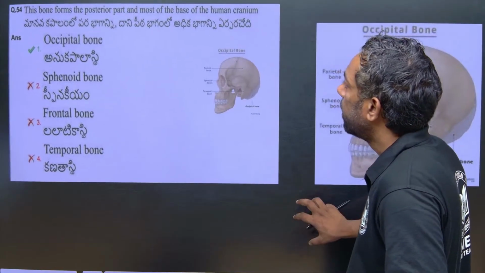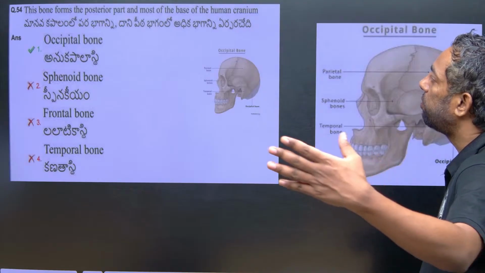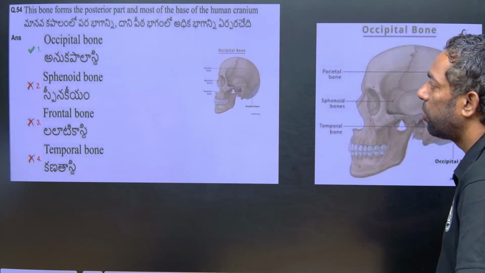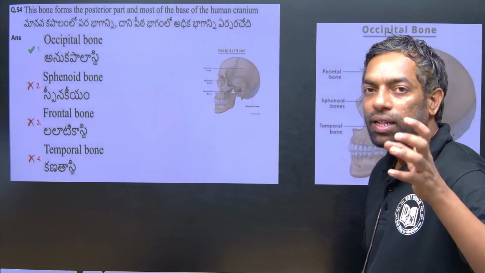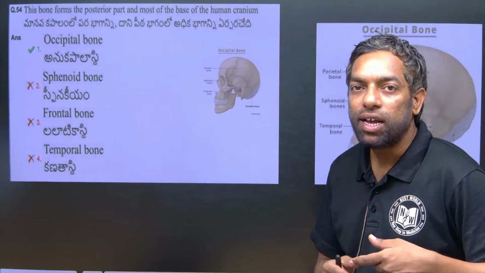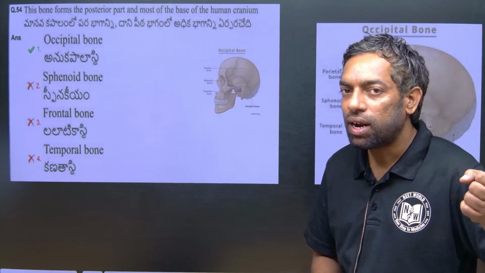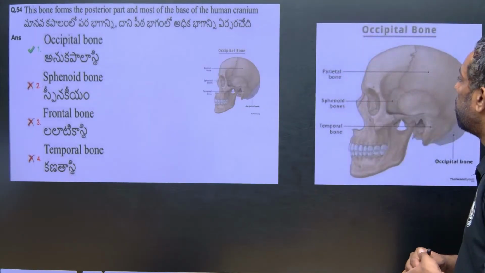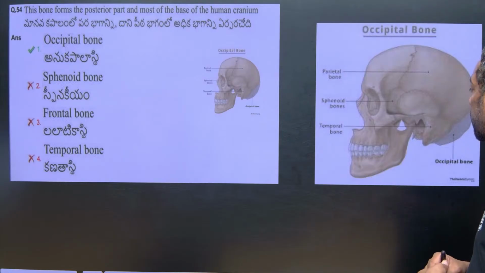The occipital bone forms the posterior part of the base of the human cranium. Such bones are attached by white fibrous cartilage, and they are immovable. The cranial bones are the parietal bones, sphenoid bone, temporal bone and occipital bone.